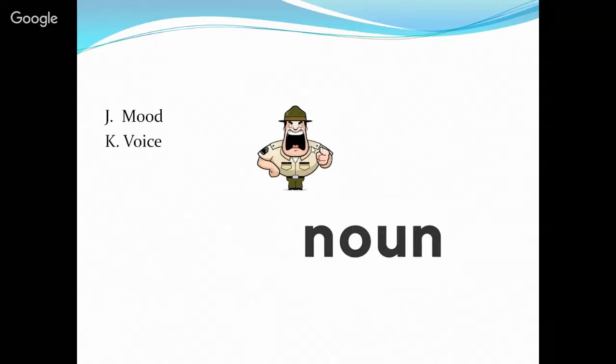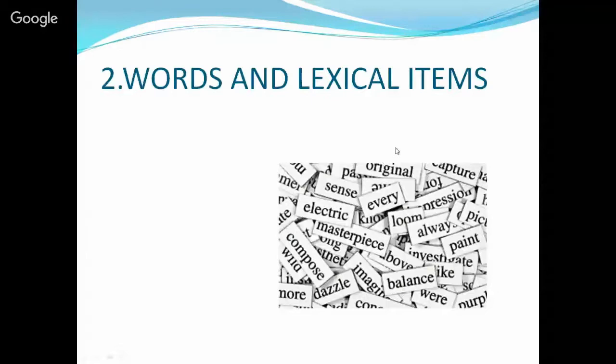In this category, we can have passive voice or active voice, where we can aim at the noun or the object, depending on what we want to talk about. Words and lexical items. At this point, a lexical item is like a unit of words, but this can even be a chain of words.